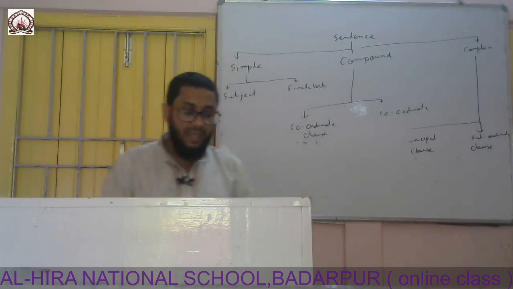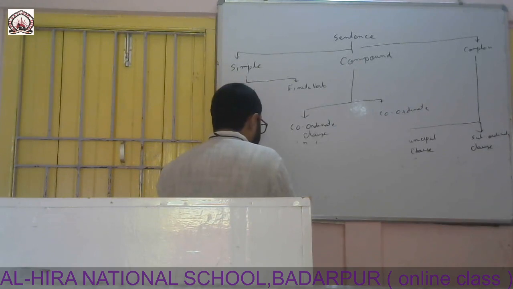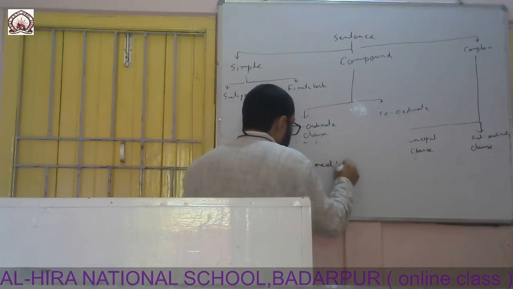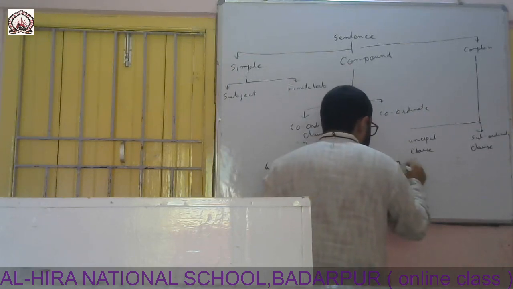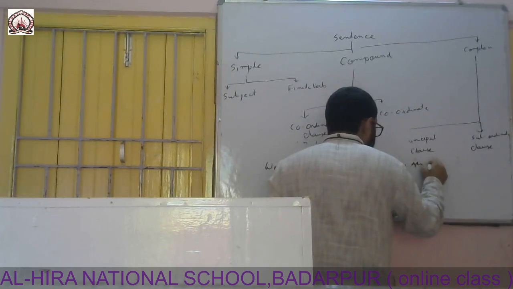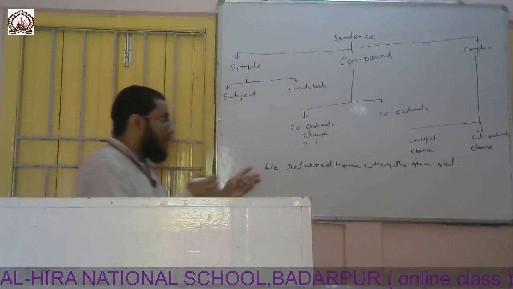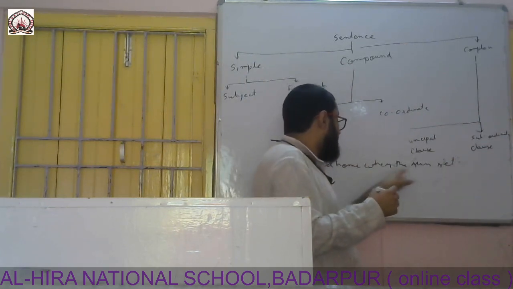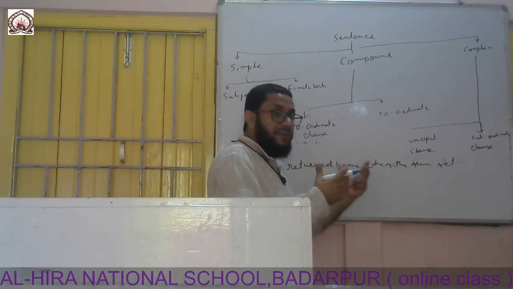First of all, we returned home when the sun set. We returned home when the sun set. In this sentence, when the sun set is dependent on we returned home. The first part is completely principal, it is not dependent on anybody.